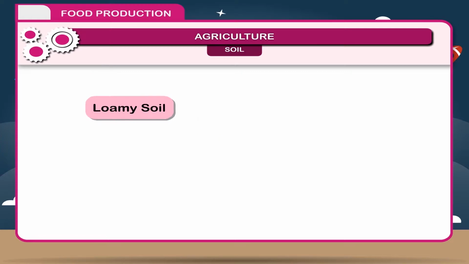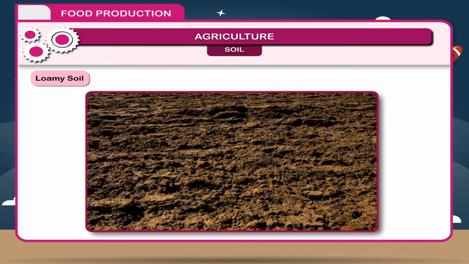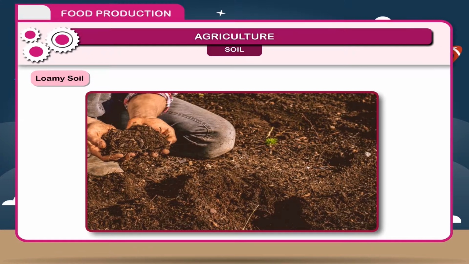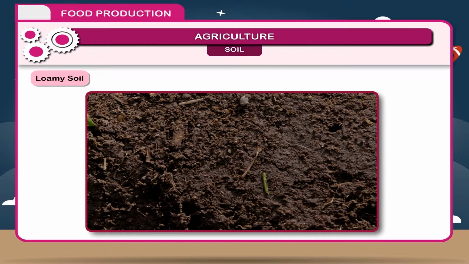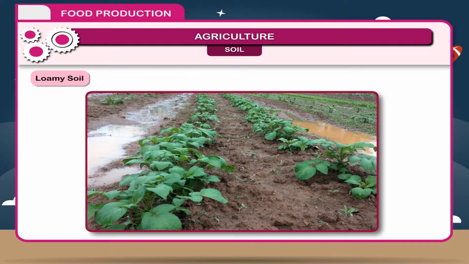Loamy soil. Loam is a mixture of clay and sand almost in equal amount. Soil is porous, having sufficient aeration. Water retaining capacity is very high. It contains lot of humus, which also helps in water retention. This is the best soil for crops.